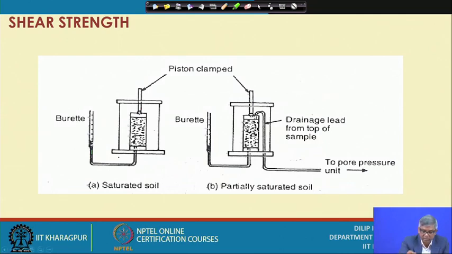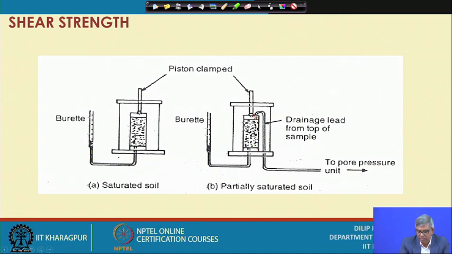We keep a porous stone here, and through this water will come out when the confining pressure is applied. We will keep a burette and watch the water mark change, and after some time you will see there is no change. That indicates that the pore pressure has totally dissipated.